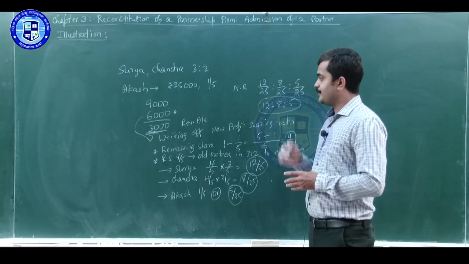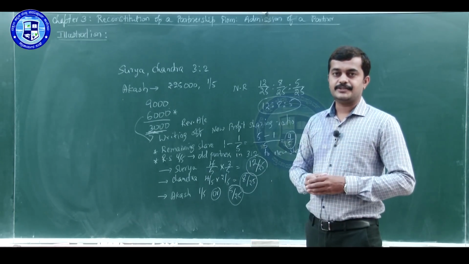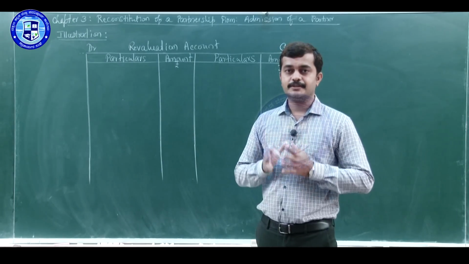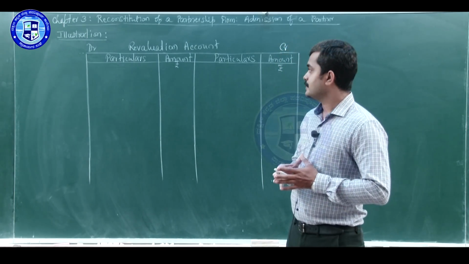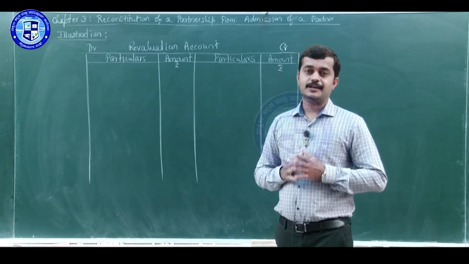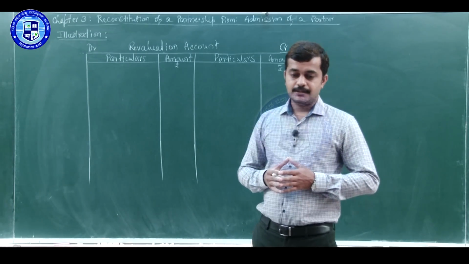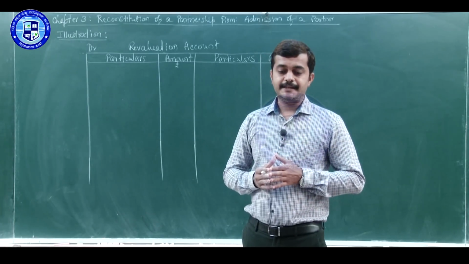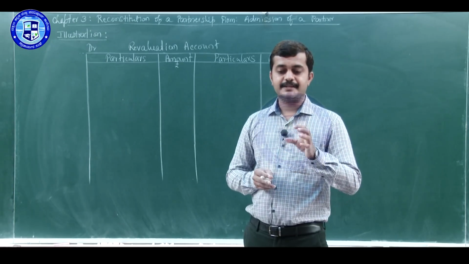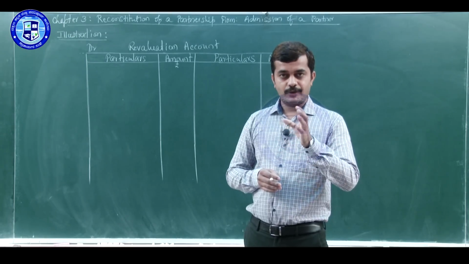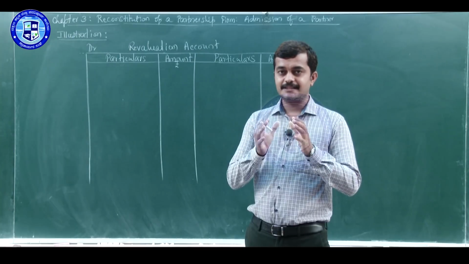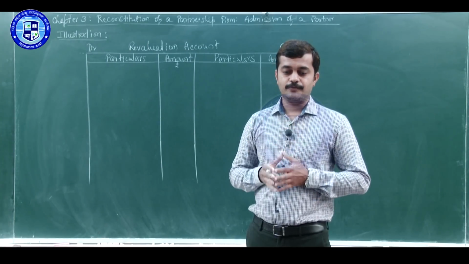After finding the new ratio, let us prepare the revaluation account. I have drawn the format of the revaluation account. Let us record all those adjustments with respect to revaluation of assets and liabilities. The first point here is decreased value in the case of goodwill. In the balance sheet, goodwill appears at 9,000. Its current value given in adjustment B is 6,000. That means there is a 3,000 decrease in the value of goodwill.